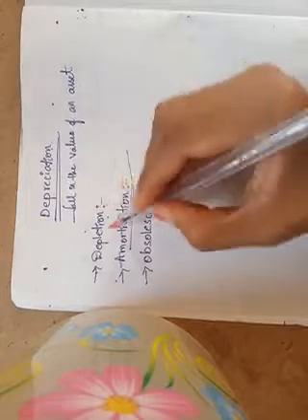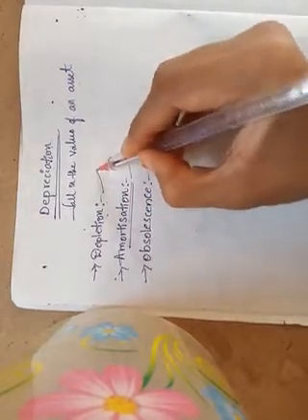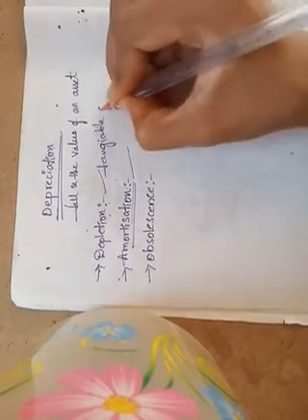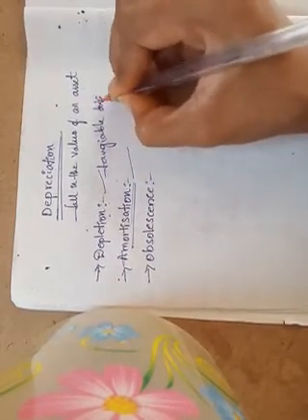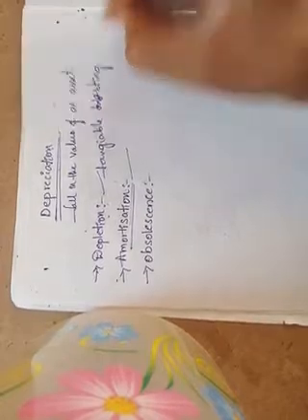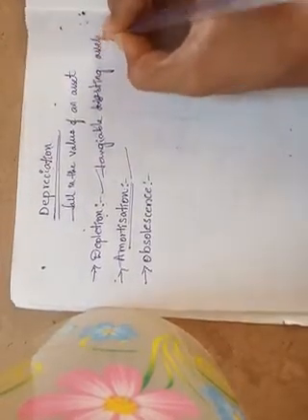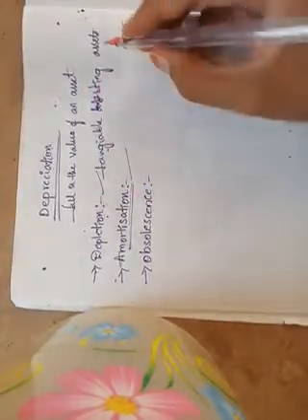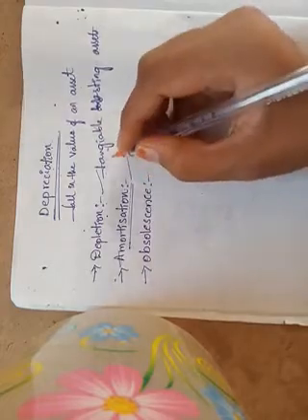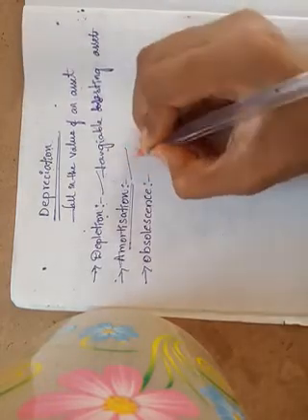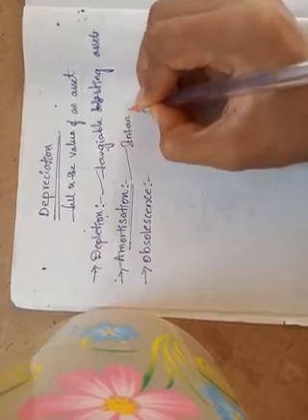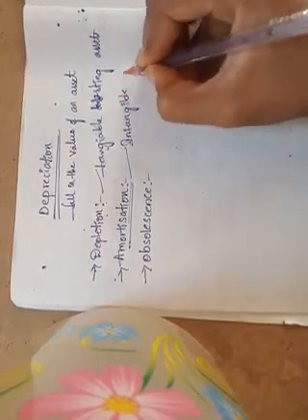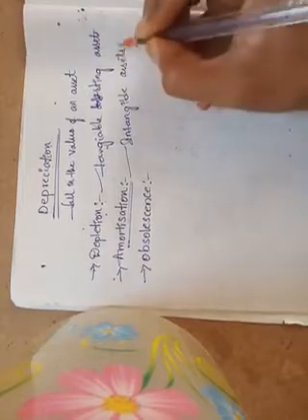So depletion is provided on tangible wasting assets, and amortization refers to the fall in the value of intangible assets.